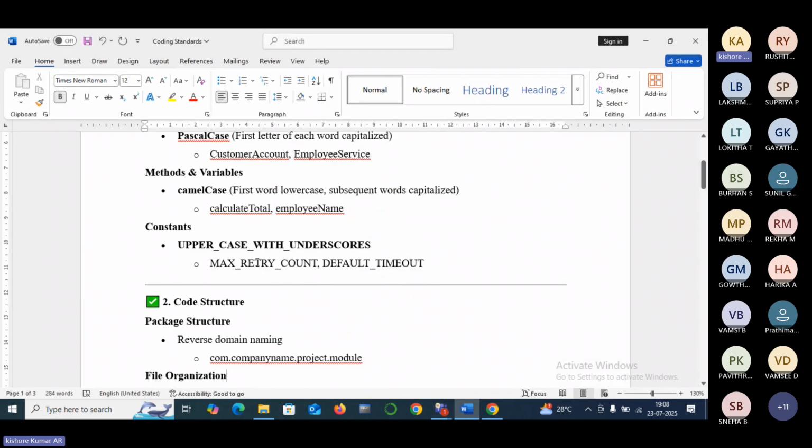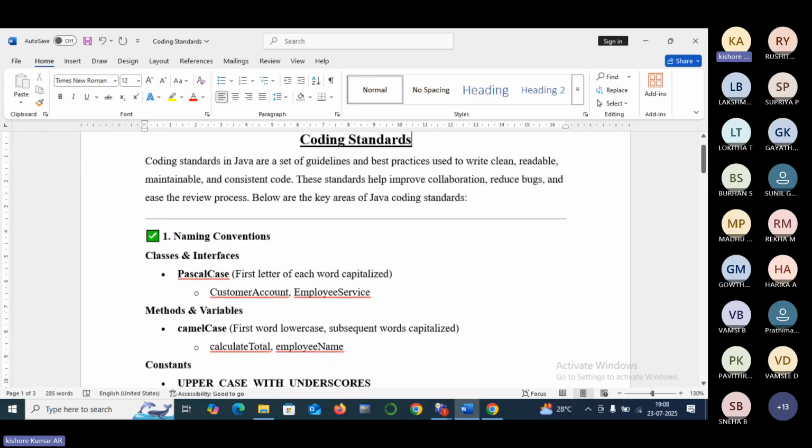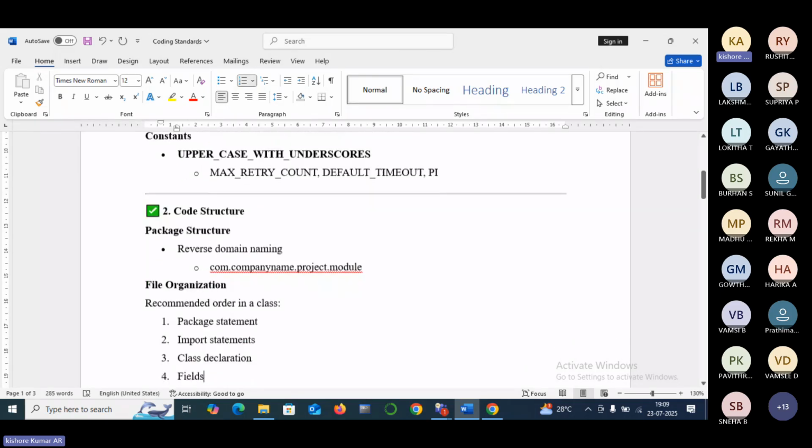See here, MAX_RETRY_COUNT, all the letters are capital letters. DEFAULT_TIMEOUT, all the letters are capital letters. For example, I want to write PI. I need to write it like this. PI is going to have a standard value, 3.14187, like that. So constants in Java are represented with capital letters. By seeing that, we can simply say it is a constant, this is a class, this is a method, like that we can confirm. So it is a best practice and we call it coding standards. This is naming conventions; like that we have some more things.